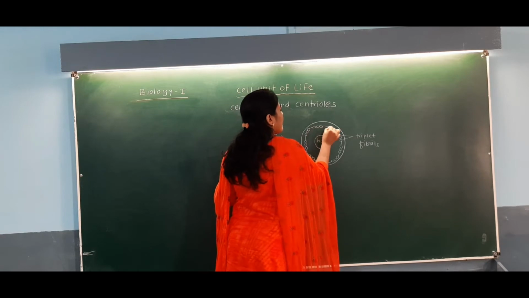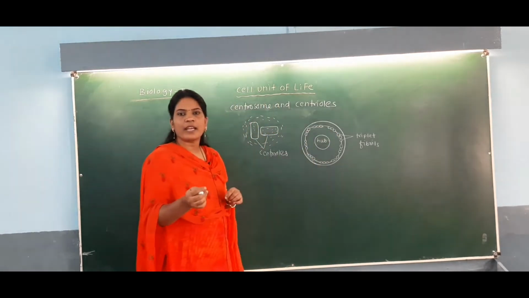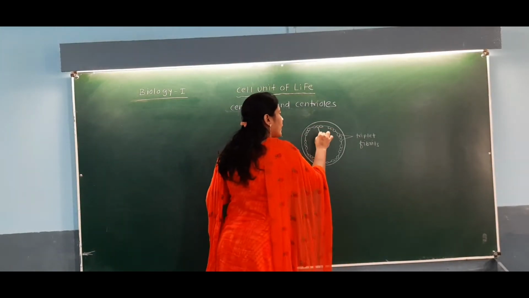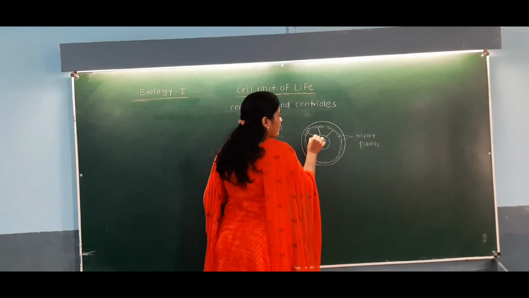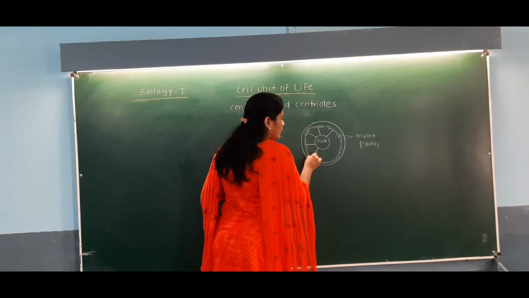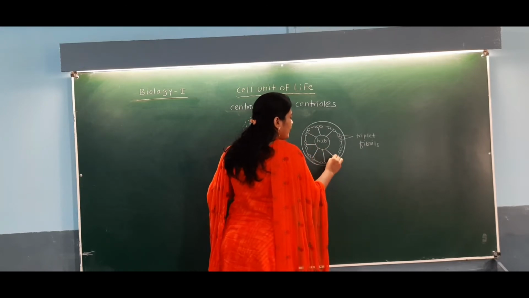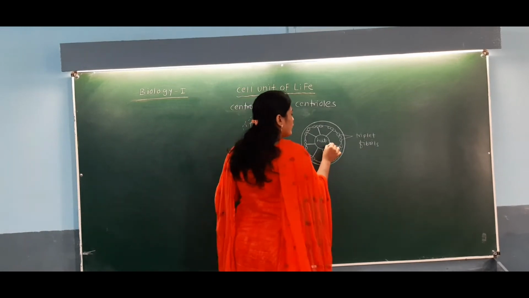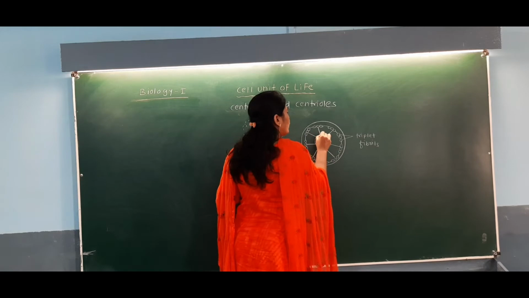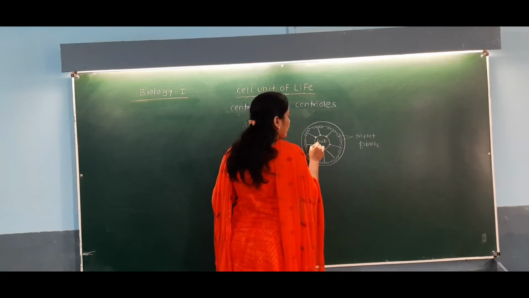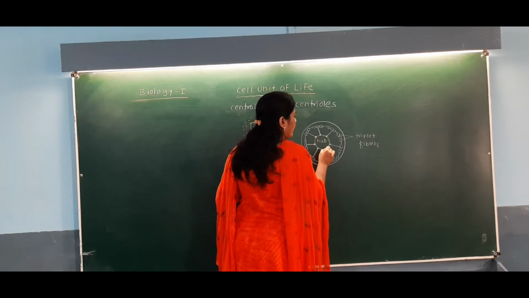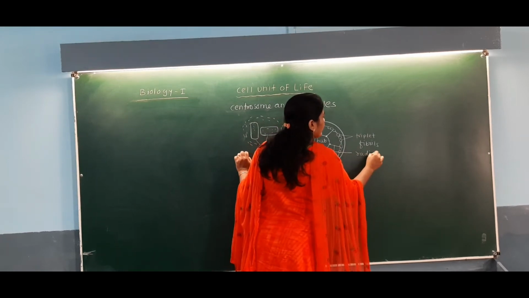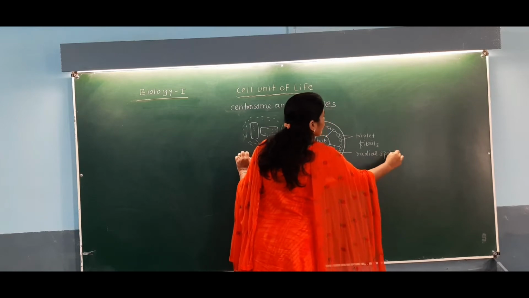As well as that, these fibrils are also connected to the central part of the centriole, which is called the hub, by these radial spokes. This term radial spoke we have already seen in cilia and flagella. Same you can observe that this structure, which is called the radial spoke, connects these triplet peripheral fibrils to the central part called the hub.